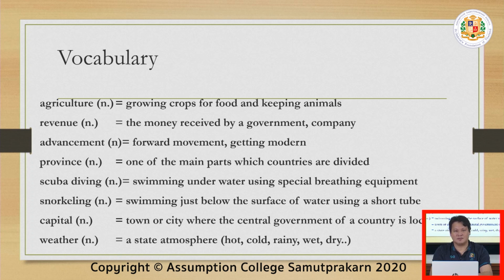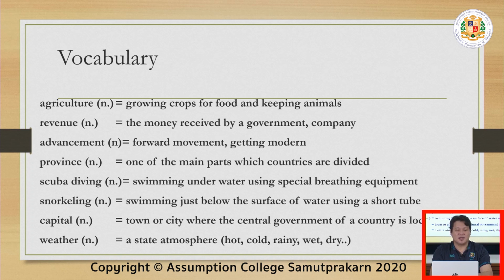Scuba diving. It is an activity in which a person swims underwater using special breathing equipment. It can go 100, 200 deep. These activities are mostly in the south of Thailand or wherever there are beaches.